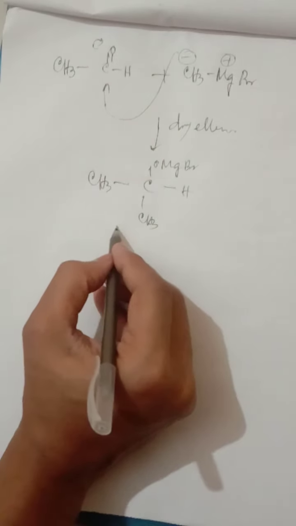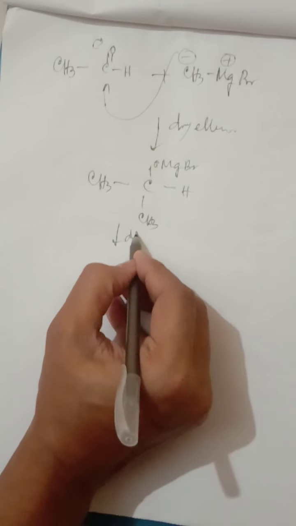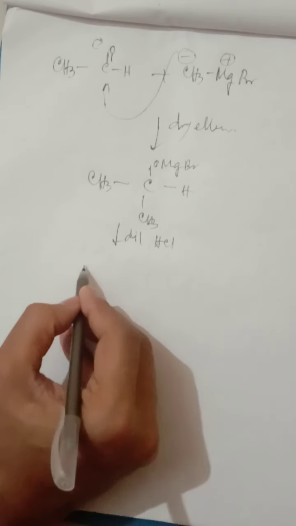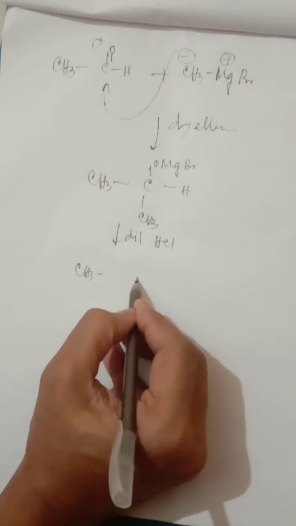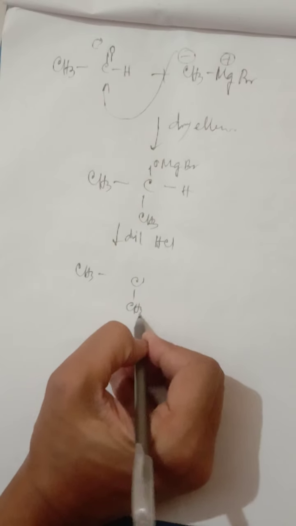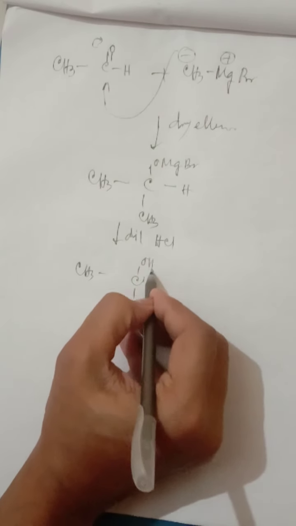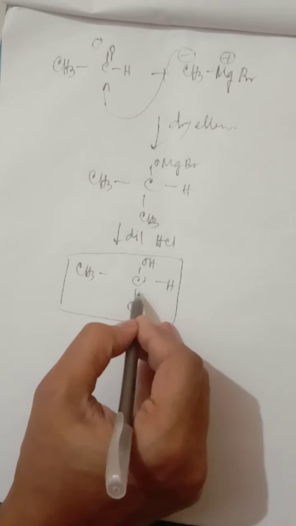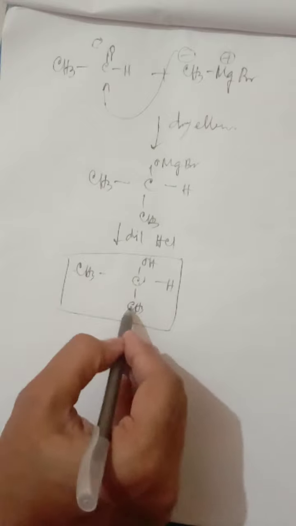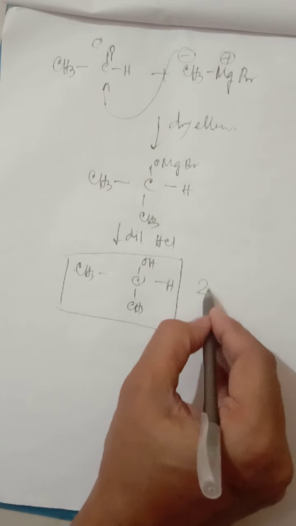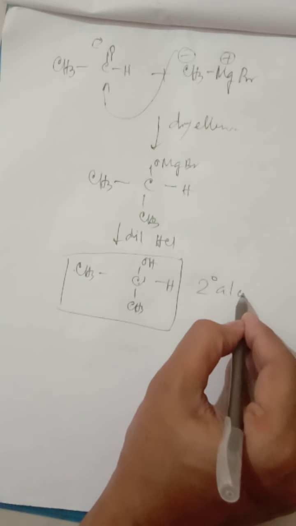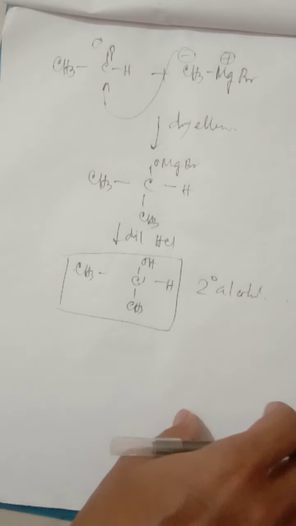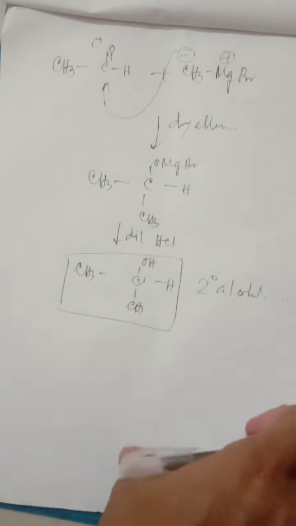Now finally what to do? Here dilute HCl I have to give, and the final product will be like this, CH3, OH and H. So this is the final product. I think it's very much clear. This carbon is attached with 2 carbons, so obviously it is 2-degree alcohol. I think it's clear.